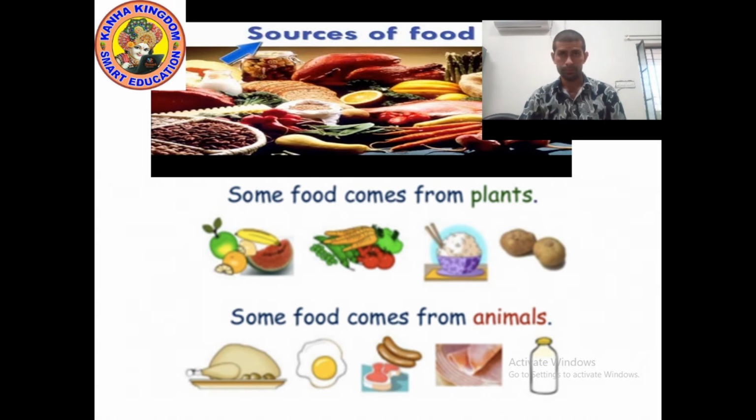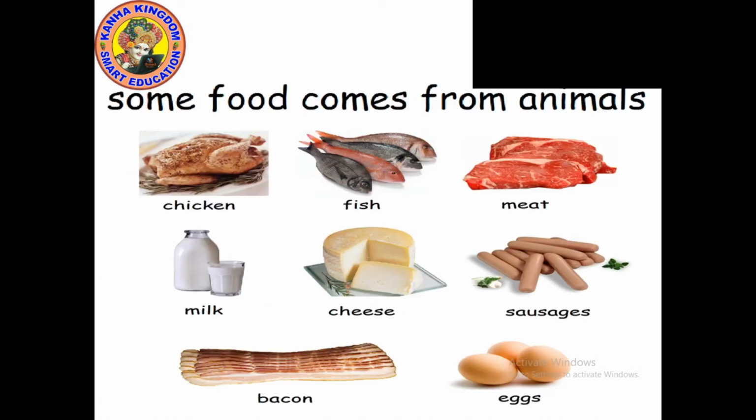So we eat different kinds of fruits, different kinds of vegetables, we eat buttermilk, curd, banana, egg, chicken, milk. These are plant and animal products. Okay, understood? So some food comes from animals, some food comes from plants. Now let's move on to the next point.